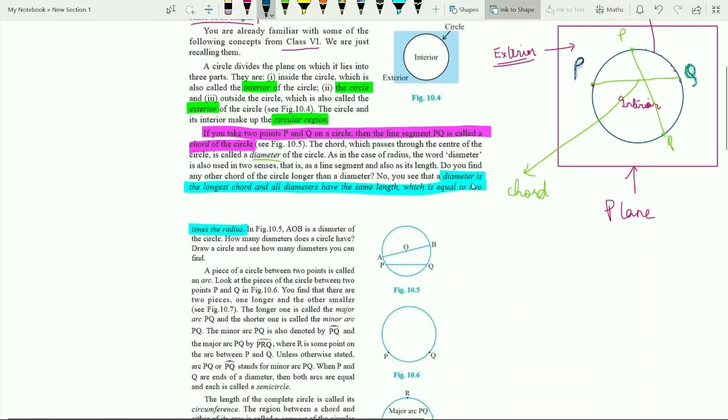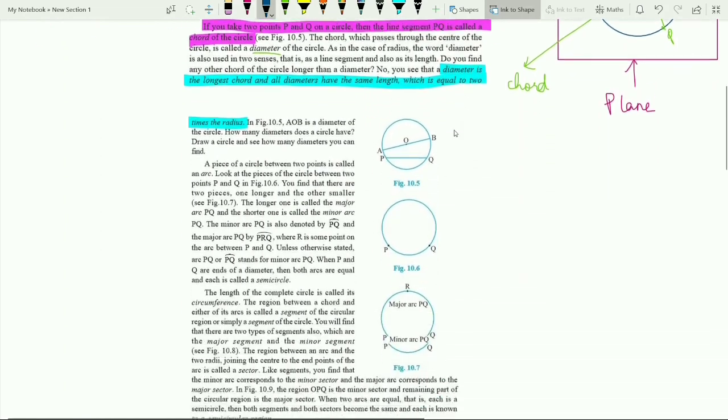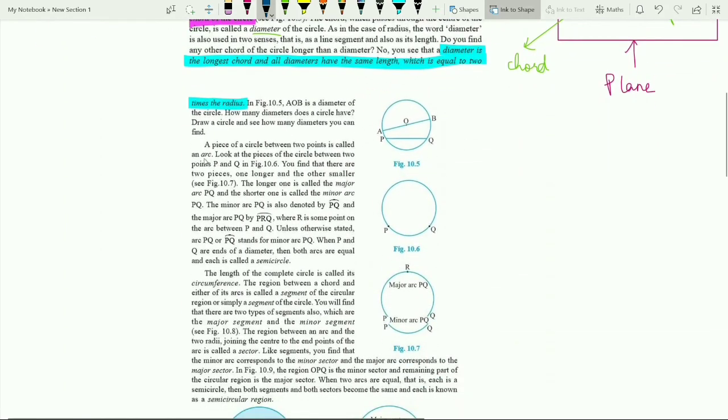The diameter is the longest chord and all diameters have the same length. Diameter is the longest chord, and they are all of the same length. That is obvious. Okay, next we will talk about some special terms.